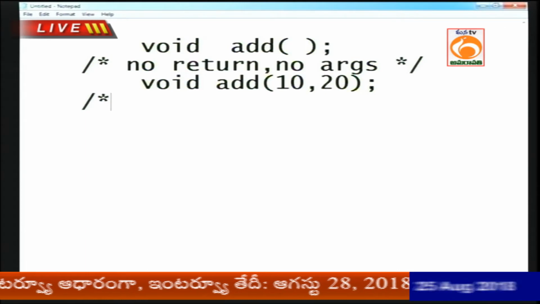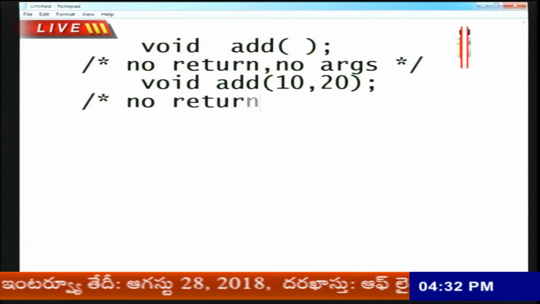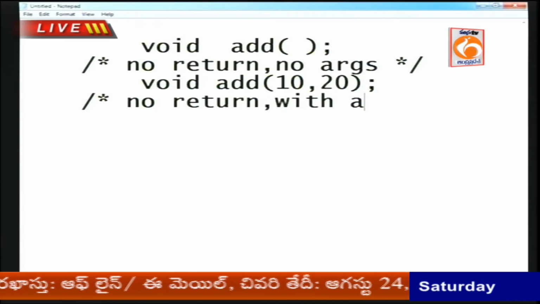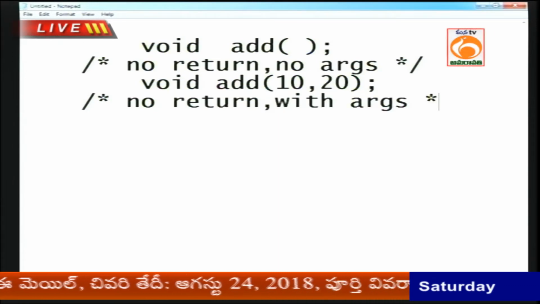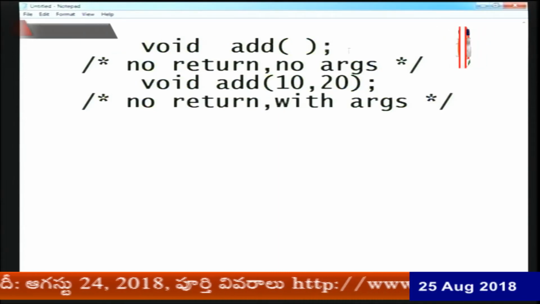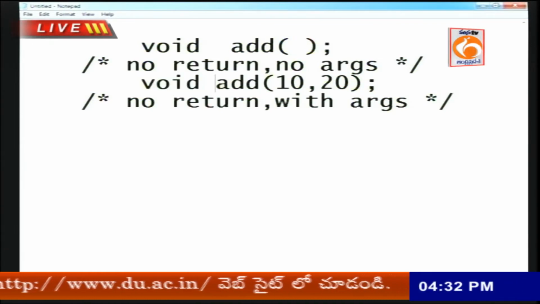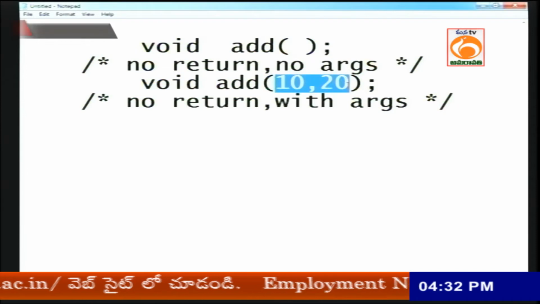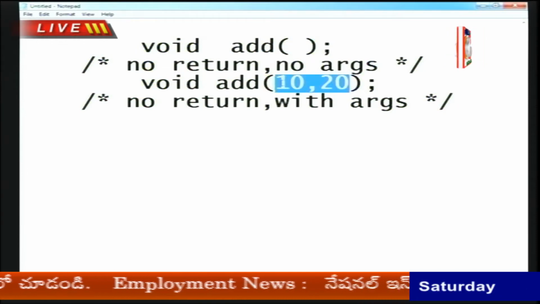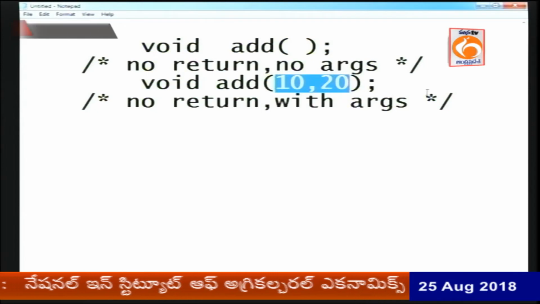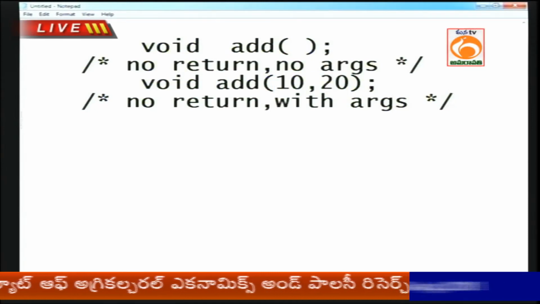No return, because of void, and with arguments. Two arguments I passed. Void means no return, add is a function with arguments, two inputs I am passing, and these are integer arguments.